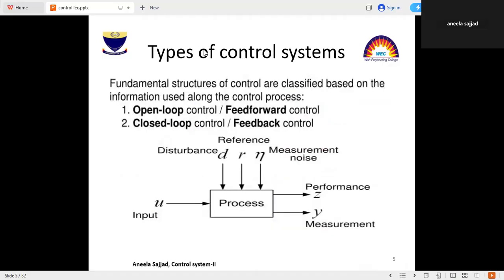Now we will discuss the types of control systems. Basically, there are two types of control system: open loop, or feedforward control, and closed loop, or feedback control. This is the block diagram of a process. These inputs are known as disturbance, reference input, and measurement noise, and this is an input signal, and these are output signals in which you measure the measurement value and performance.